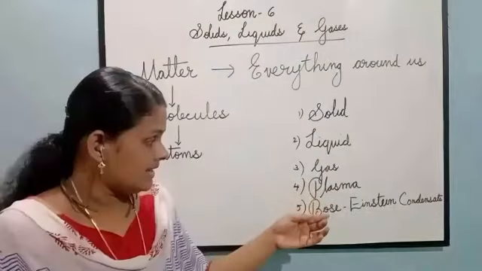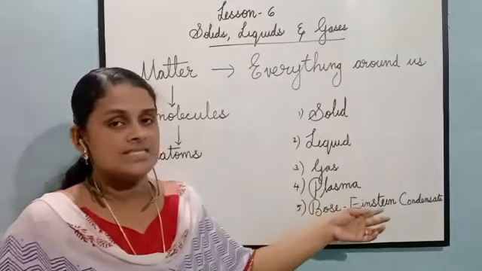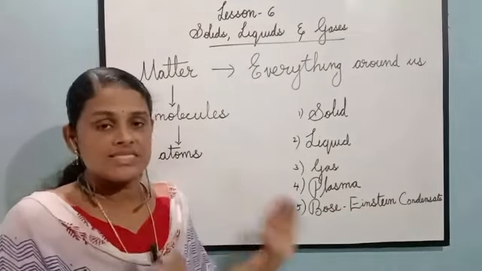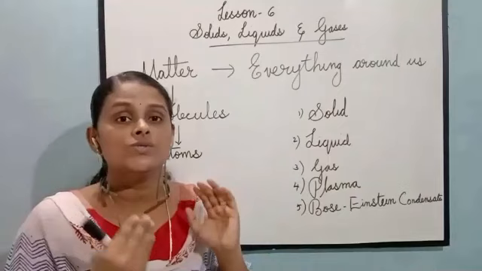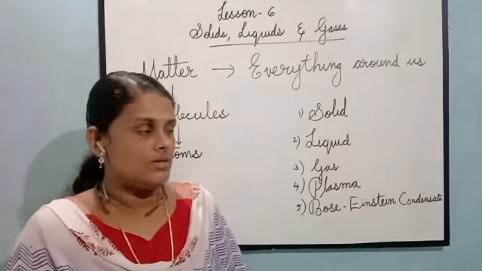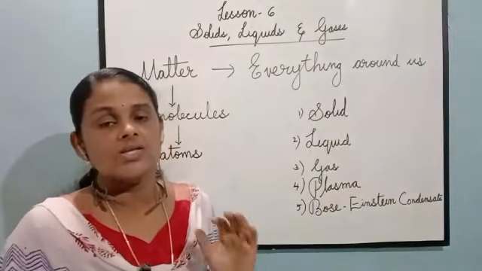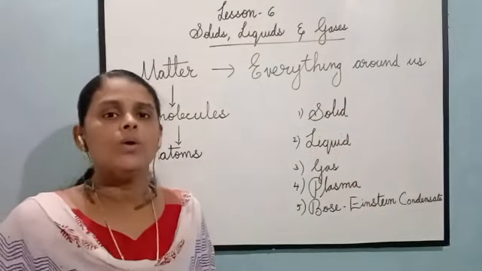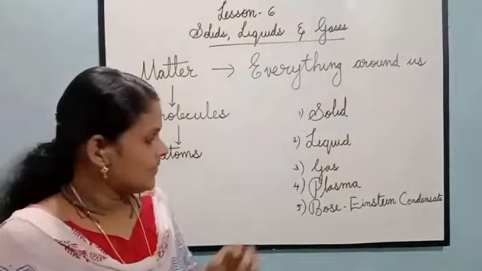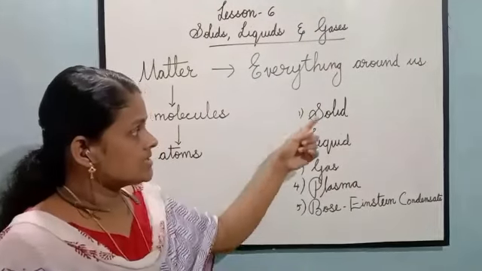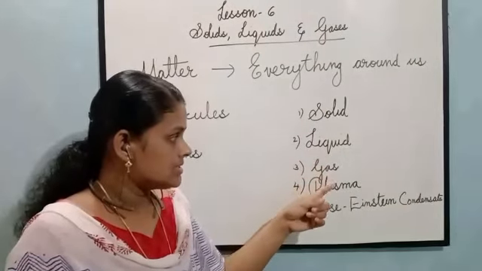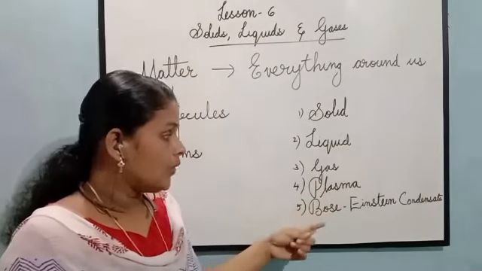Now let us see the next state, Bose-Einstein condensate. This is a state that occurs at super low temperature. So we have seen five states of matter: solid, liquid, gas, plasma and Bose-Einstein condensate. Now in a detailed way, let us learn about it.